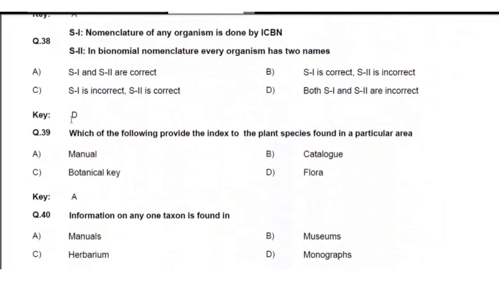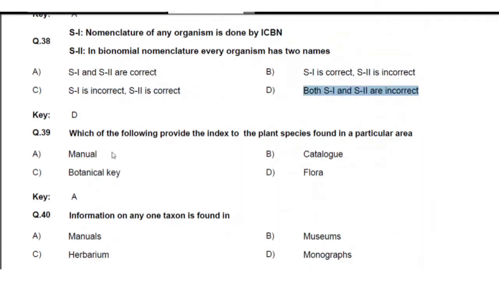Next, question number 38. Statement 1: nomenclature of any organism is done by ICBN. Statement 2: in binomial nomenclature, every organism has two names. No, in some cases there are three names. That's why it is not related to that question. So the best answer is D. Both statements 1 and 2 are incorrect.